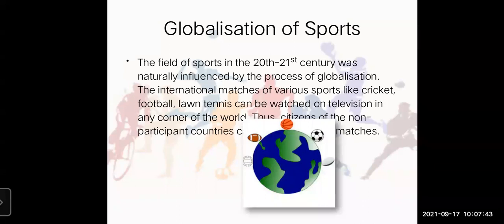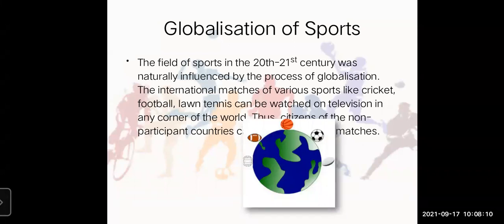And here, the international matches, not necessarily cricket only. We have football, we have lawn tennis, and many more. All these are played at an international level, at a global level, with so many countries. And it is not that if the match is going on in Australia, only the Australian people can watch that.